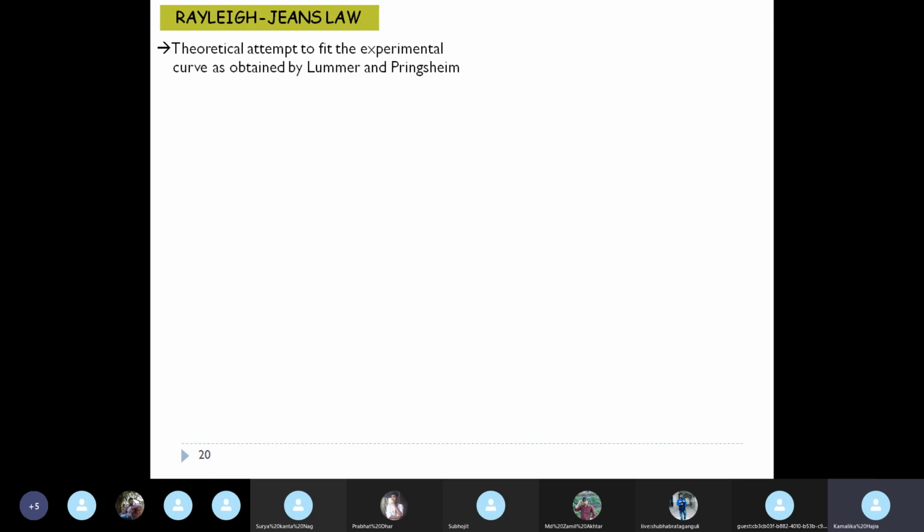Now Rayleigh-Jeans law was again a theoretical attempt to fit the experimental curve obtained by Lummer and Pringsheim. Wien's displacement law was something that was obtained following the experimental curve of Lummer and Pringsheim. But Wien's distribution law was a theoretical attempt at establishing Lummer and Pringsheim's experimental curve theoretically. When it failed at higher wavelengths, the next attempt was made by Rayleigh and Jeans. Again a theoretical attempt to fit the experimental curve as obtained by Lummer and Pringsheim by a theoretical law.